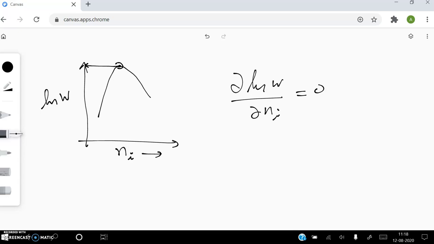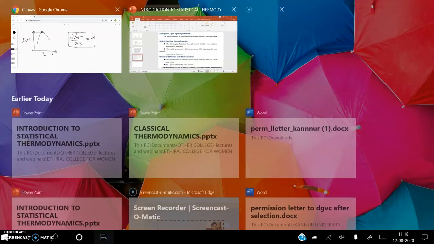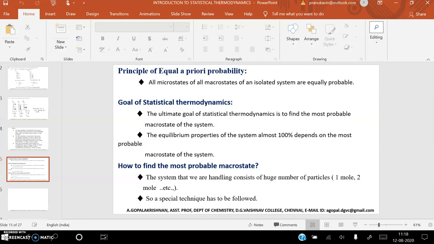This is the maxima-minima approach. At the maxima and at the minima, the first derivative of the function is supposed to be equal to 0. So if you put ∂ln W/∂Ni equal to 0, you will get directly the most probable macro state. This is the mathematical idea we have. By using this idea, we can find the most probable macro state of the system.